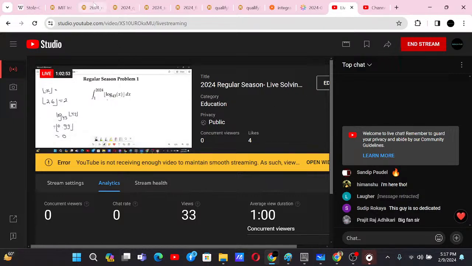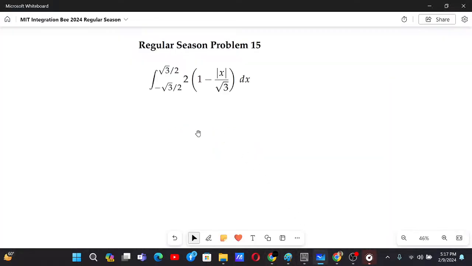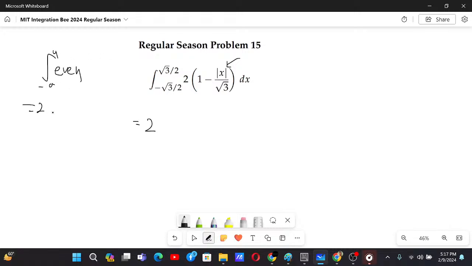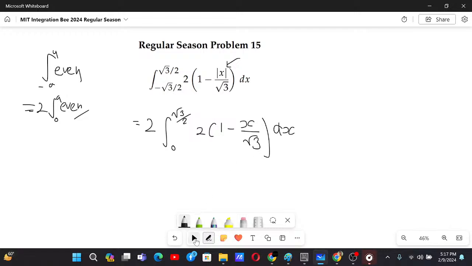Yeah, problem solving. Okay, now for this problem, basically since there is a modulus of x, this can be told as an even function. That's why we can write this integral, since this is in a symmetric domain from minus a to a, if there's an even function over here, as 2 times the integral from 0 to a of the even function. That's why we have 2 times the integral from 0 to root 3 by 2 of 1 minus x by root 3 dx.